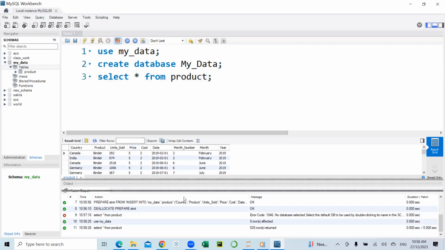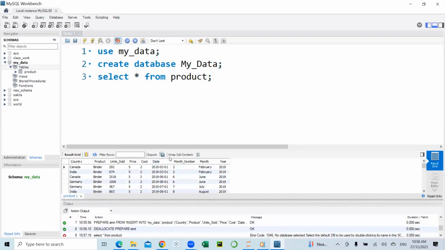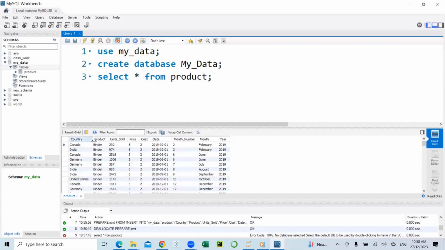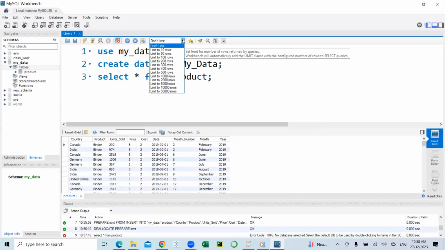Yes, so down here I have the products table with 1, 2, 3, 4, 5, 6, 7, 8, 9. That's the product table with 9 columns and about 500 rows.